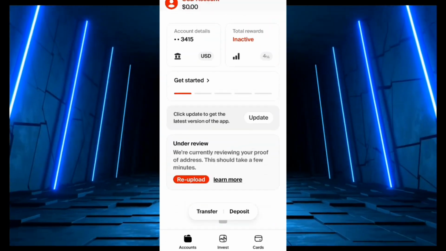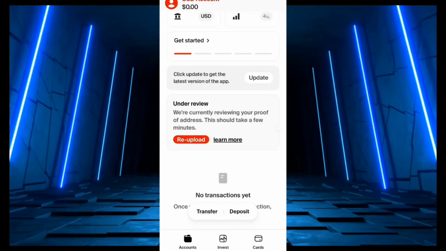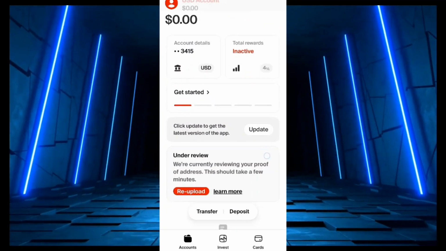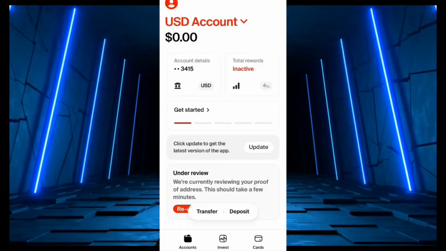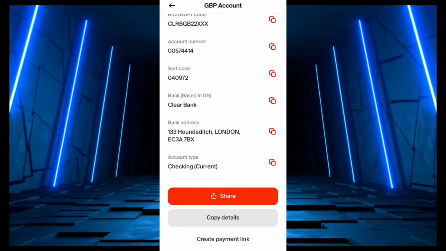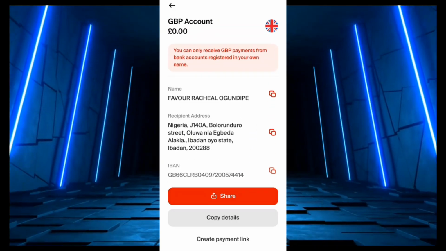So under review, we are currently reviewing your proof of address. This should take a few minutes. So we just wait to have our account updated or verified. Then we'll proceed to request for our bank account. As you can see, guys, this is our UK bank account. All right, so our bank account has already been issued to us.